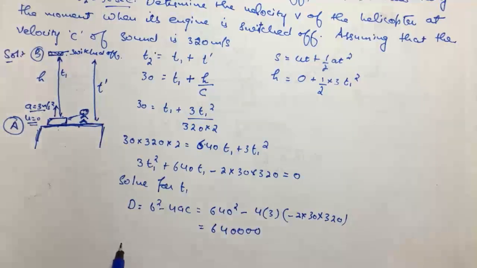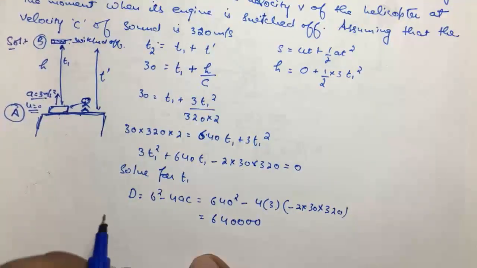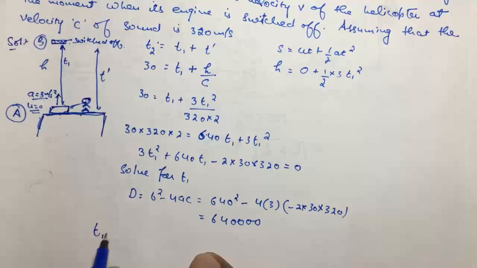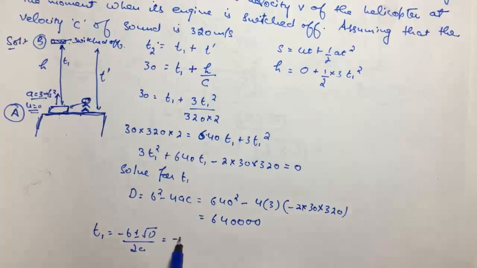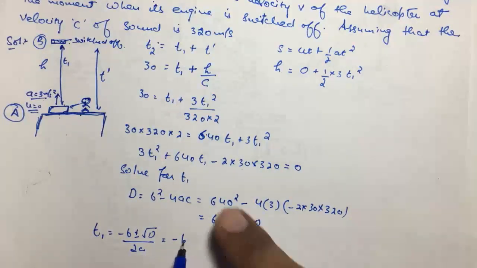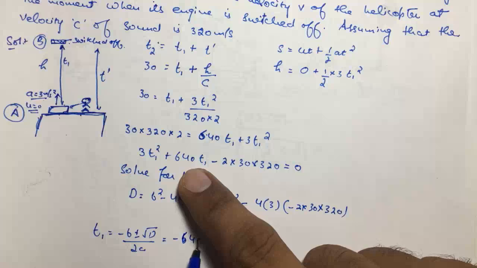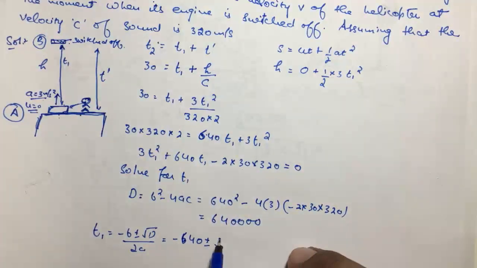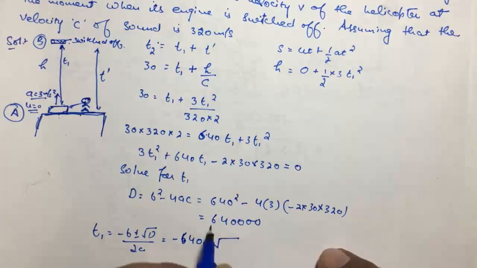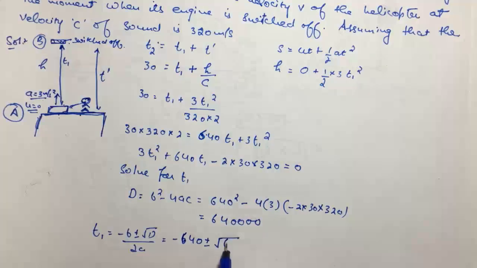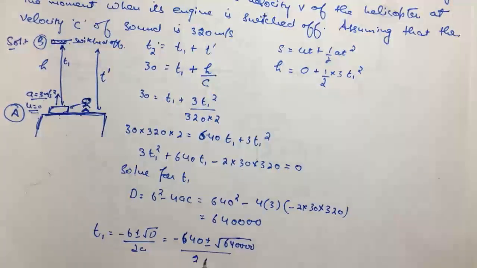If you calculate this, it comes out to be 640000. Now we know how to solve the quadratic equation: t1 equals minus b plus minus under root d upon 2a. So that gives minus 640 plus minus under root 640000, divided by 2a, and a is 3.